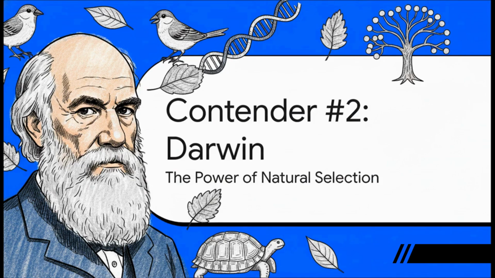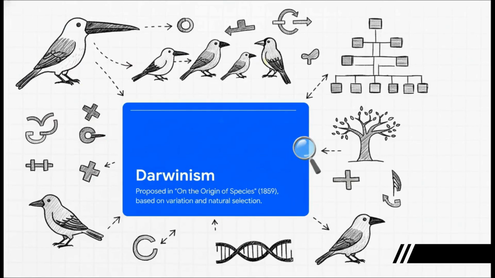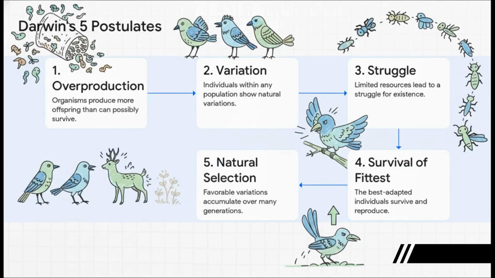And now, let's bring in the heavyweight champion of evolutionary theory, Charles Darwin. His idea was a total game changer. It wasn't about organisms trying to change. It was about the simple, powerful force that he called natural selection. Darwin dropped this bombshell of a theory back in 1859 in his legendary book On the Origin of Species. I mean, this book completely shook up science. The core of Darwinism is really built on two fundamental concepts. First, that there's natural variation in any group of organisms, and second, that a process called natural selection acts on that variation.